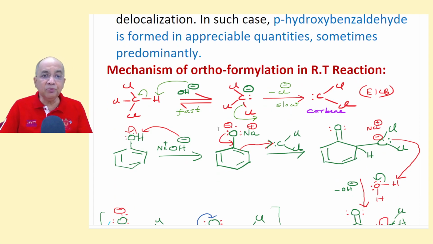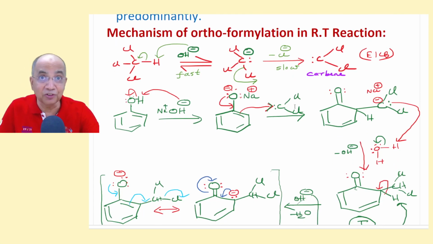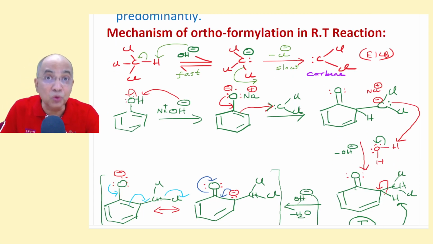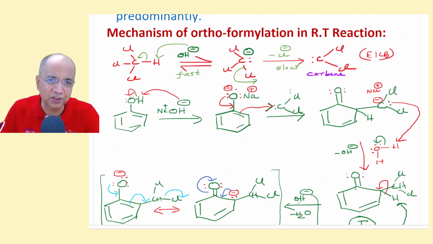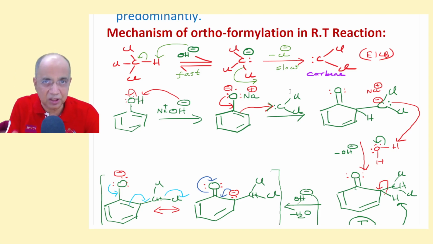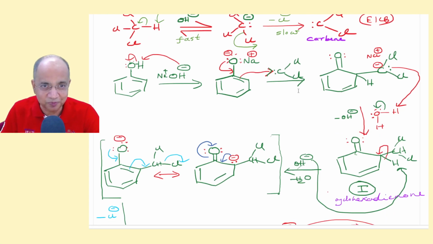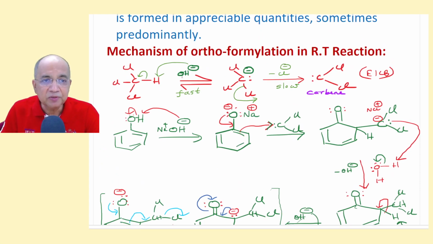Now, the mechanism of the Reimer-Tiemann reaction, which you as a student should learn, is directly from the Hine mechanism. In different literature you will find some little difference, but this is the most genuine, for the reason I'll tell you. First, the chloroform is subjected to alpha elimination in 2 steps.